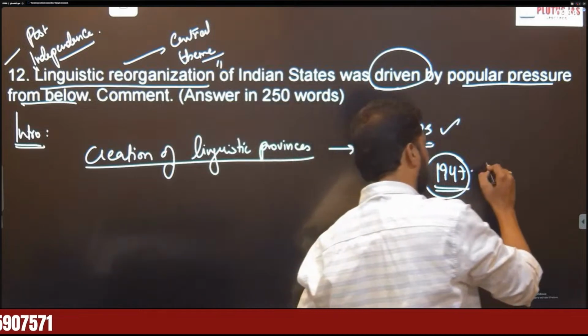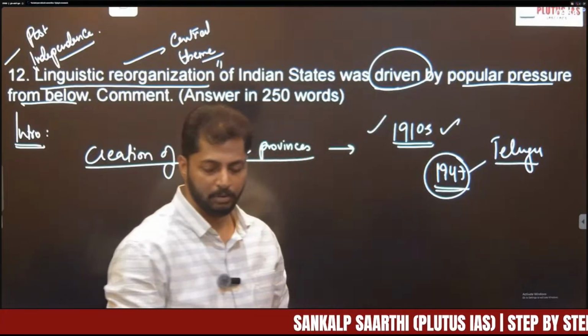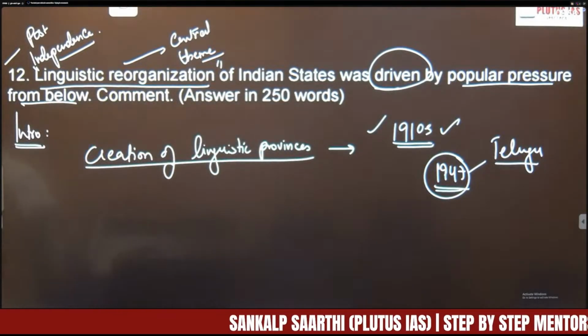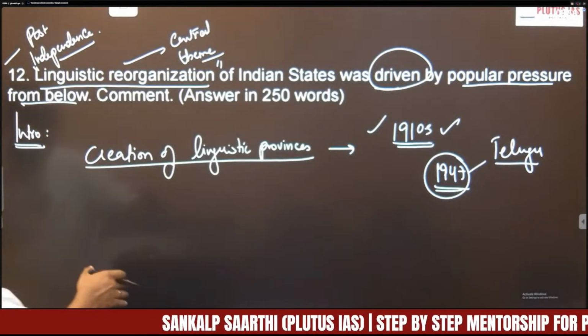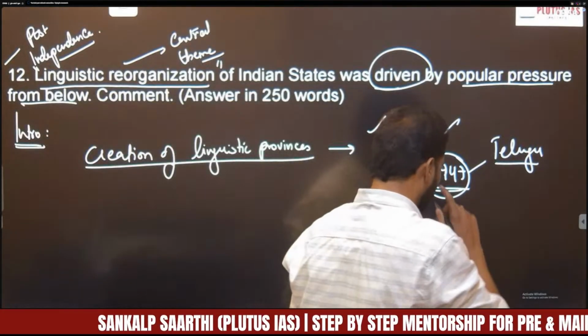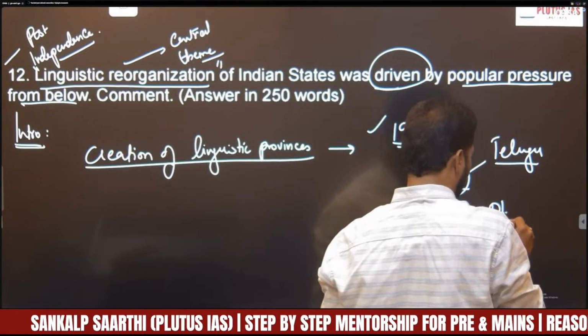Especially the demand came from Telugu language people, who were part of Madras state. They started demanding separation of Telugu speaking areas from Madras.